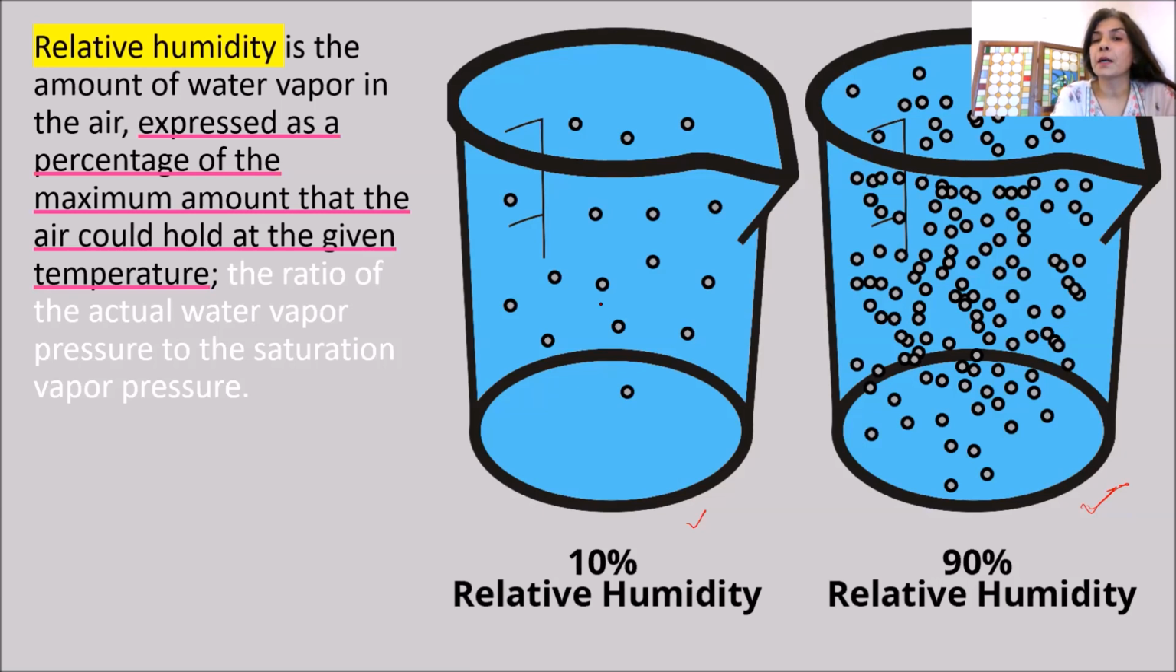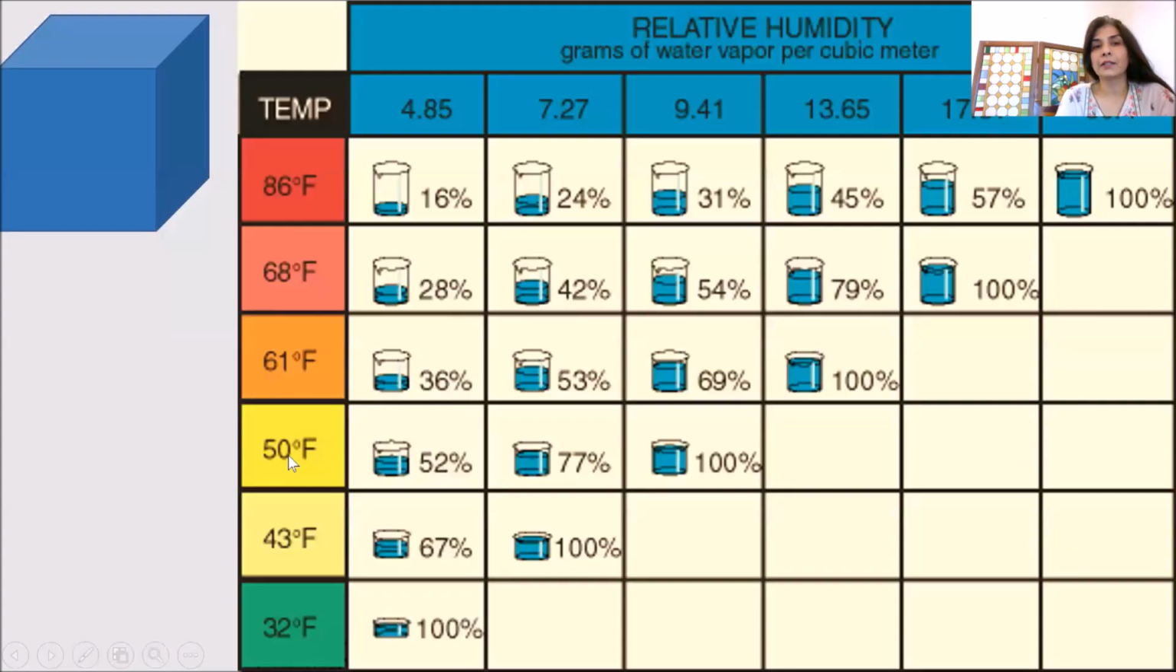But if we increase or decrease the temperature, this capacity would change. So we have to keep in mind that relative humidity is different at different temperatures. So the 100% saturation point is different at different temperatures. So it can also be defined as the ratio of actual vapor pressure and the saturation vapor pressure, the maximum of it.